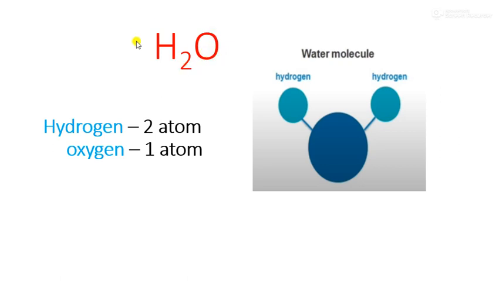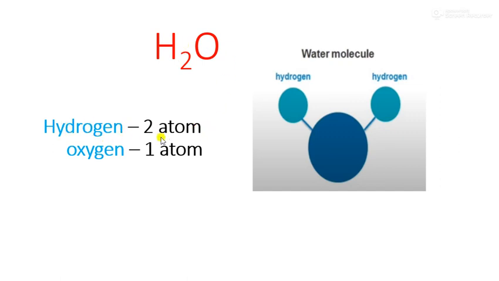So water is matter, and its formula is H2O. It is called a molecule. Now what I said, molecule is made up of atoms. That means how is water formed? Water is formed by 2 hydrogen atoms and 1 oxygen atom. Clear to everyone? Matter is made up of molecules and molecules are made up of atoms.